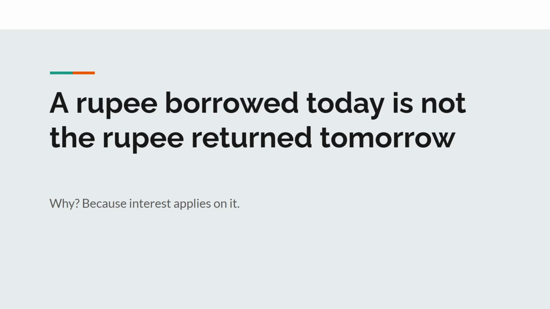If you are giving 1 lakh rupees to your friend, actually friends don't return, right? But on a serious note, if you are giving 1 lakh rupees to your friend and he is promising that he will return it to you after 10 years, will the worth of 10 lakh rupees be unchanged?